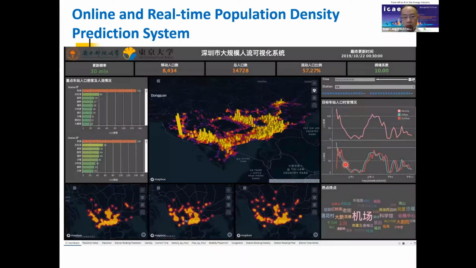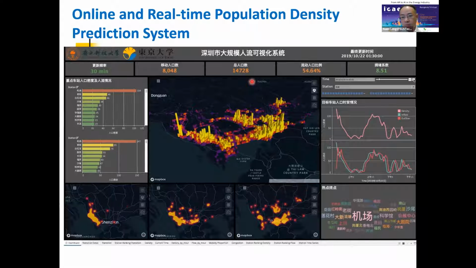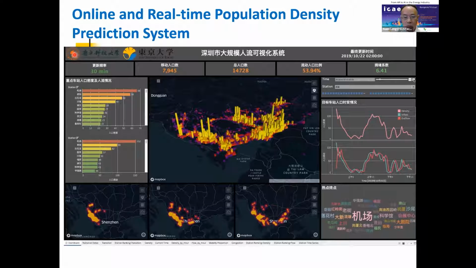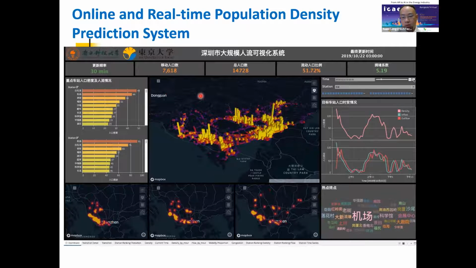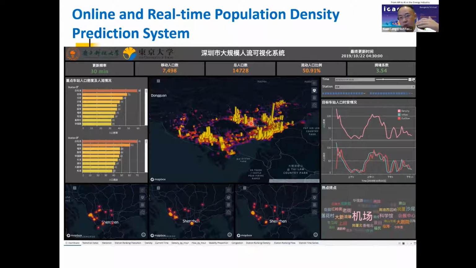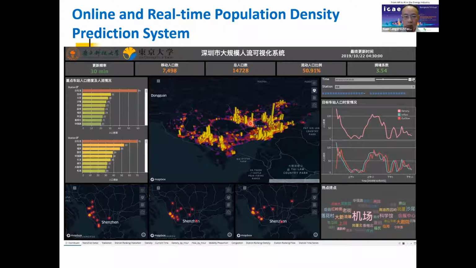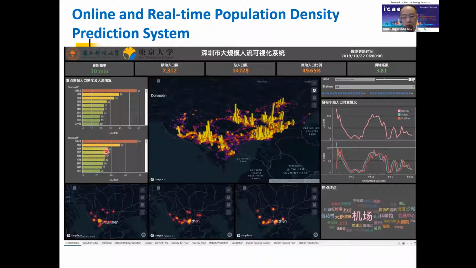And this is another example, because we want to develop a real-time platform. If we can input some real population movement, we can predict their future destination, and how the population density will change in the next 10 hours, next 30 minutes, next 10 minutes, and at some important stations. We can also predict the density of the population movements.